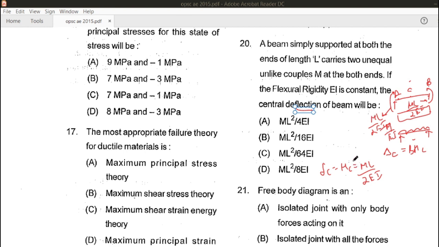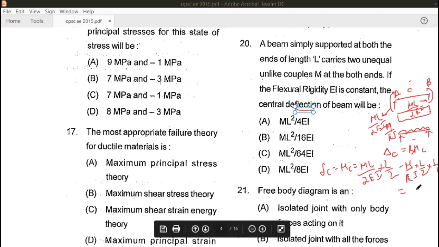And after this, the moment at C will be ML by 2 upon EI into L by 2 minus M upon EI into L by 2 into L by 4. So this value will become ML square upon 8 EI. So the correct answer will be D for this question.